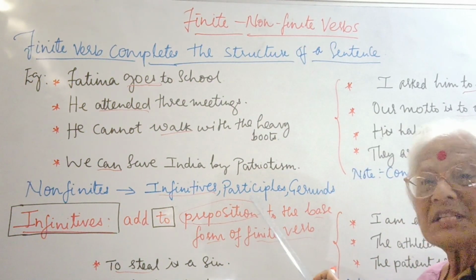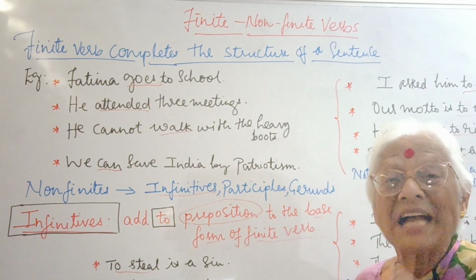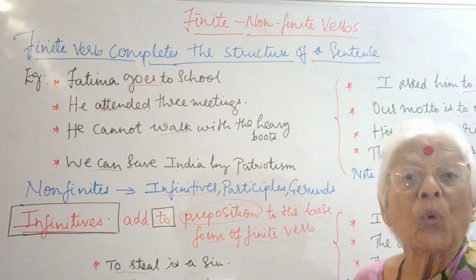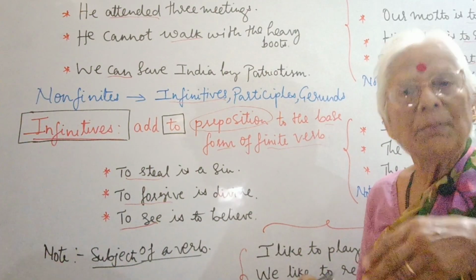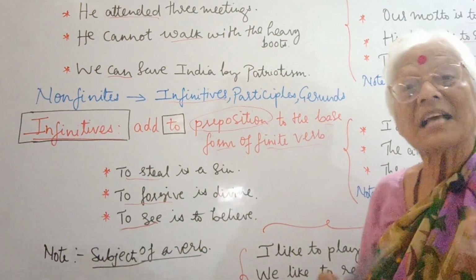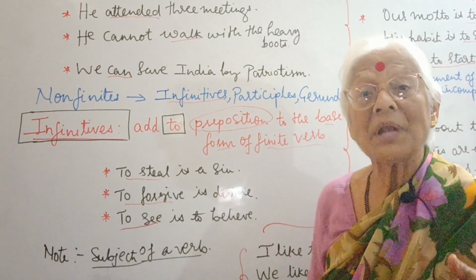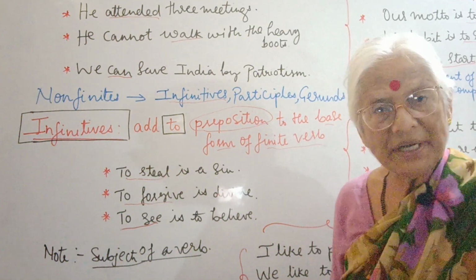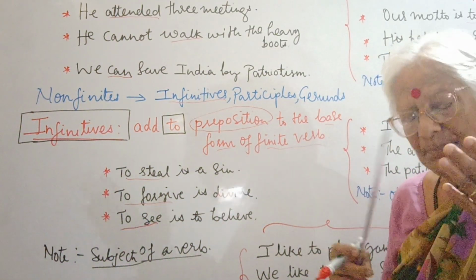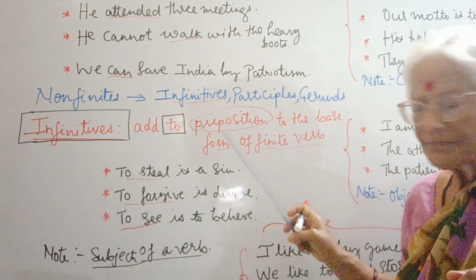Okay, the next one is participles. Participles are verbs, but they play the role of an adjective, so they are known as verbal adjectives. We'll be doing with that a little later. Gerunds. Gerunds are verbs, but they play the role of a noun, so they're known as verbal nouns. Right, now let's come to explain to ourselves the usage of the infinitive.